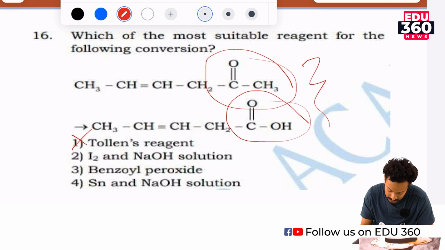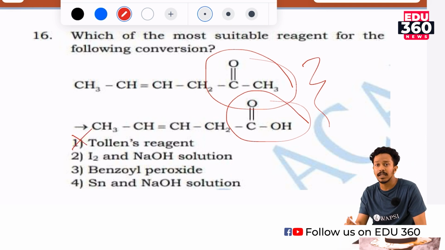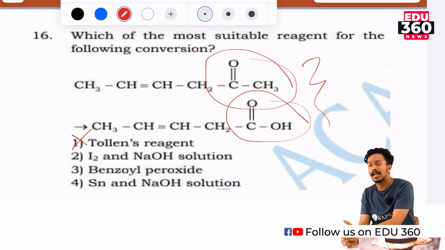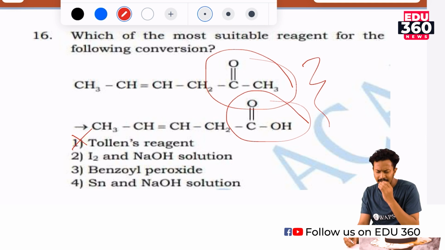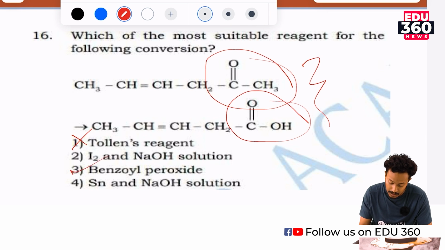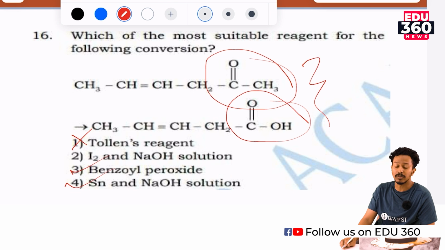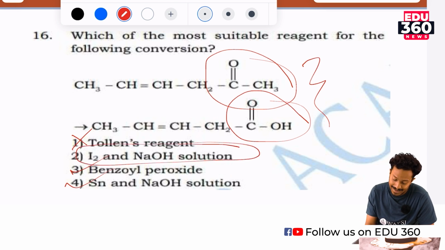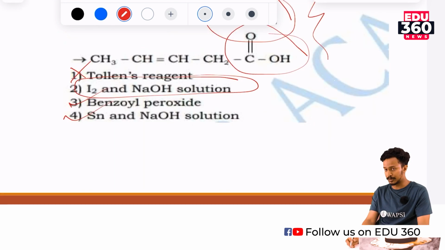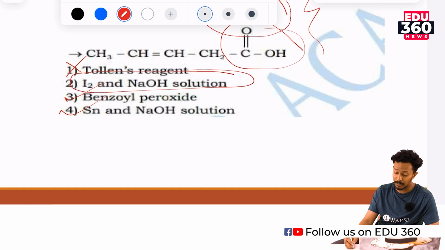So, it is not Tollens' test. Tollens' reagent is used for the silver mirror test to determine whether it is an aldehyde or a ketone. So, it is not Tollens' reagent, not benzoyl peroxide, not tin and sodium hydroxide. The correct option is iodine and NaOH solution, which is the iodoform reaction.